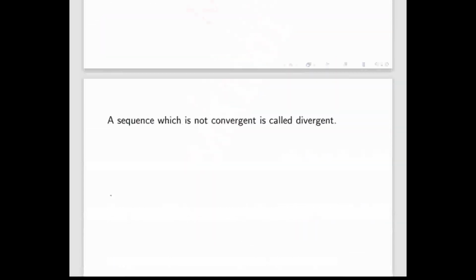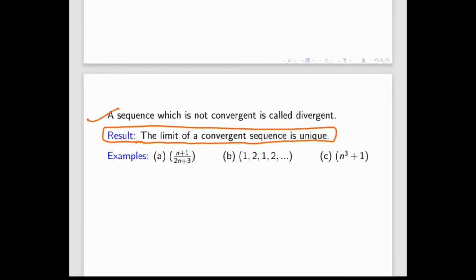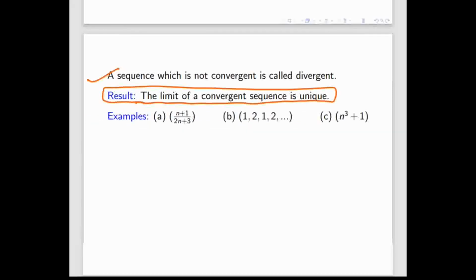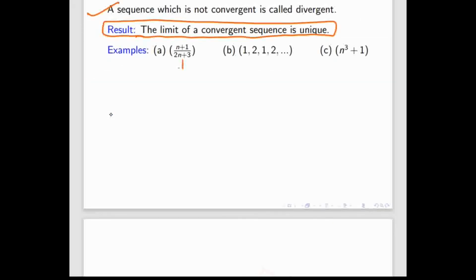So this is the result. This sequence, if it is convergent, always has a unique limit. So let us do this example. Can you guess where this sequence will go?